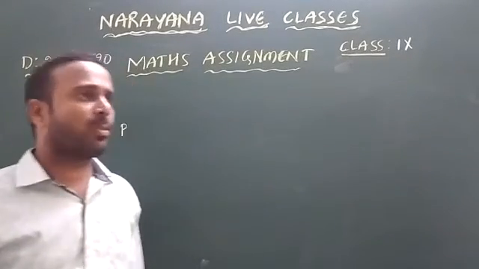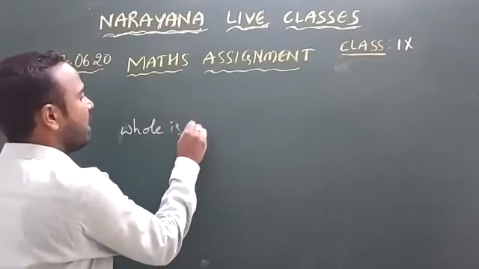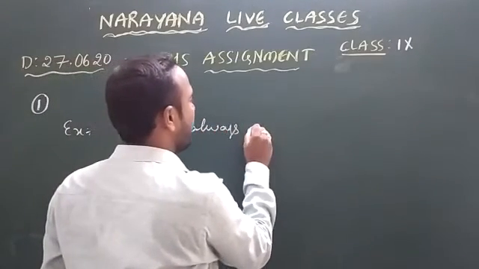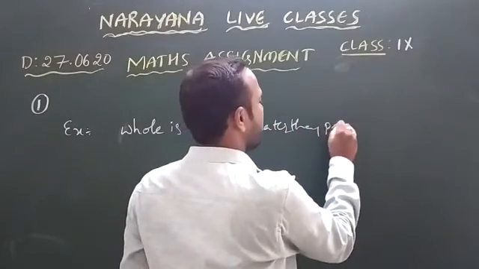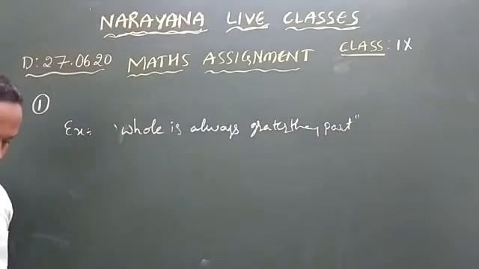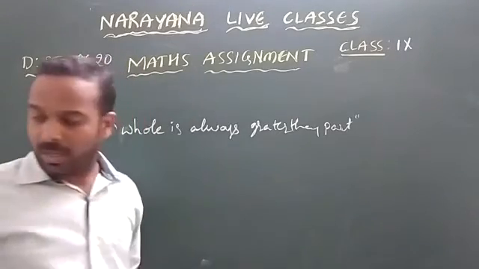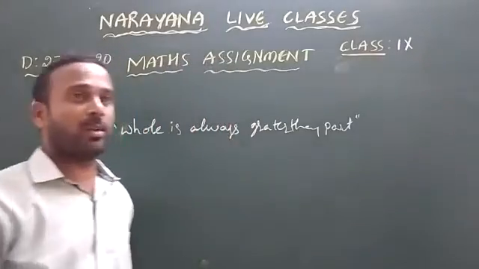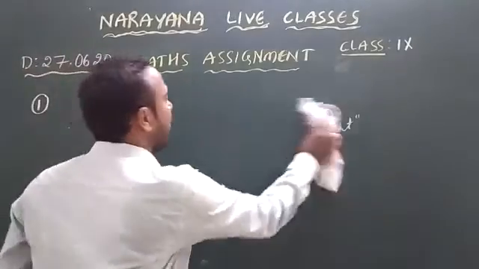Suppose we observe the example: the whole is always greater than the part. It means the whole is always greater than the part, and this is a conjecture. For this one there is no proof, and we cannot disprove it either. This type of example is called a conjecture.